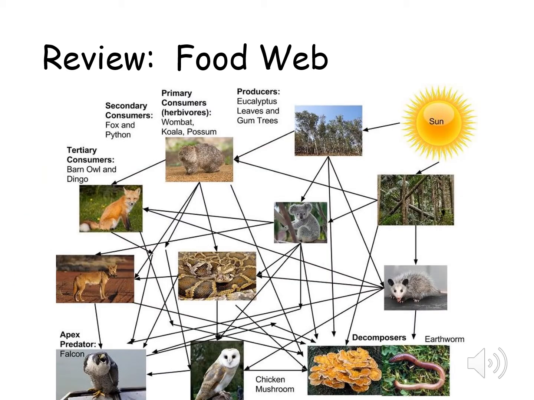A food web shows the many interactions between food chains. In most examples you see, they put the producer down at the bottom. In this example, the producers are at the top right. You have eucalyptus leaves and gum trees that are the producers in this image. There are several food chains that then radiate out from the producers. Notice how all the arrows point away from the sun and point towards where the energy is going.